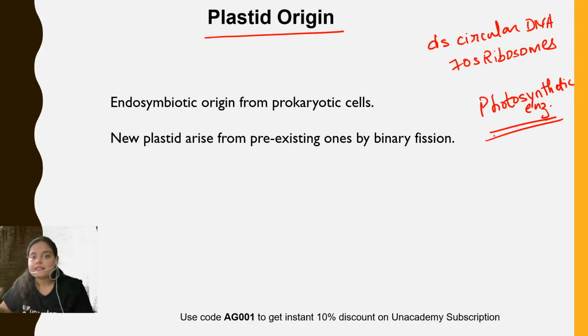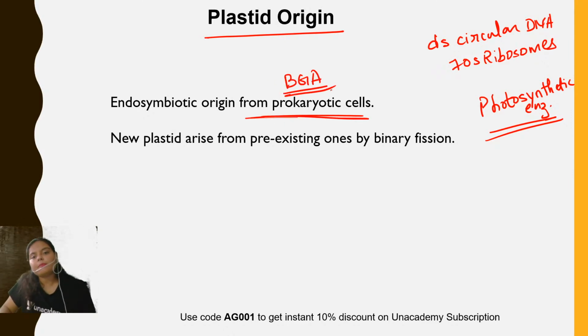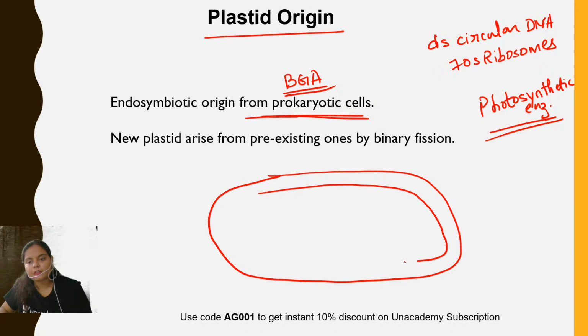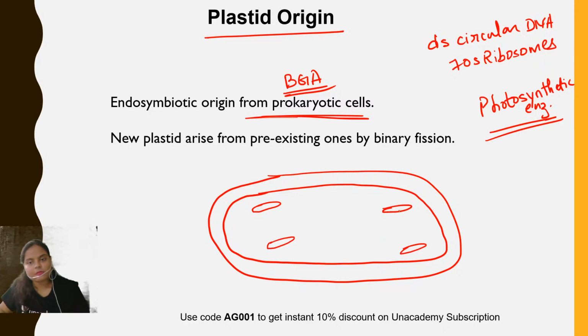Okay. And the plastid is known to have originated from the prokaryotic cell, and that too from cyanobacteria or blue-green algae. You remember in case of cyanobacteria what happened? In case of cyanobacteria, in the cytoplasmic region, membrane-bound structure, thylakoid-like structure were found. And these thylakoid-like structure in the cytoplasm of the BGA or blue-green algae contain the pigment. These pigments were involved in the process of photosynthesis. So the plastid or mainly the chloroplast is thought to have evolved from the BGA. Okay, what has happened in the chloroplast structure?